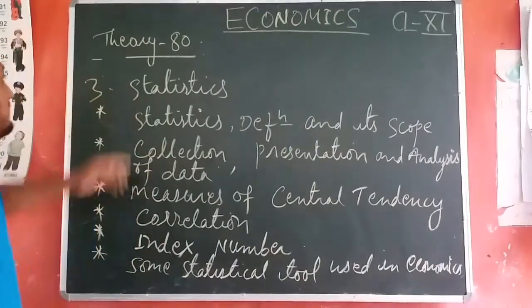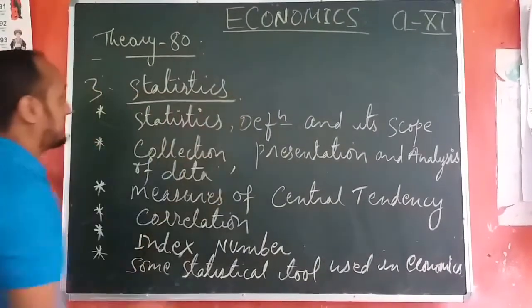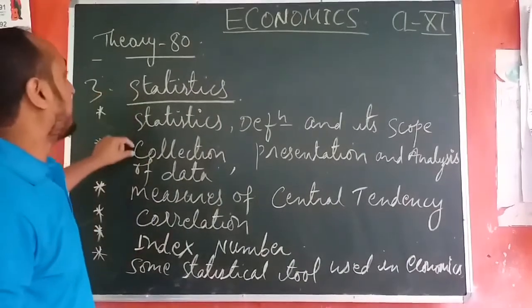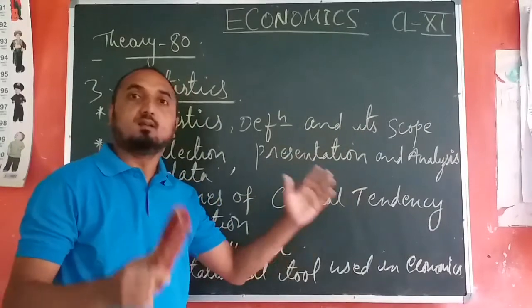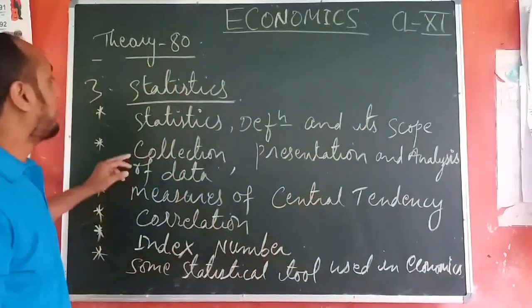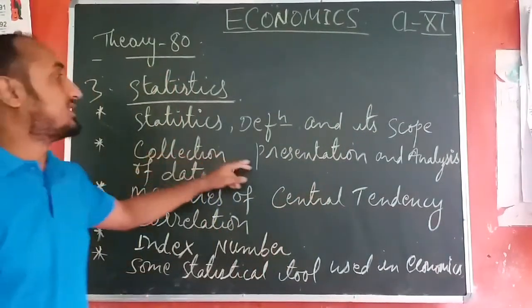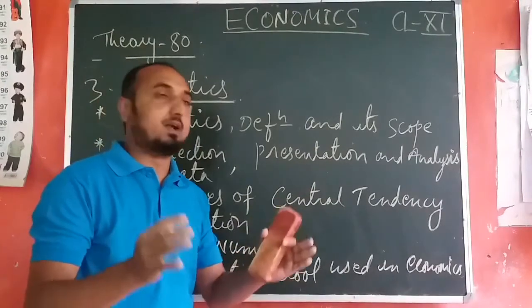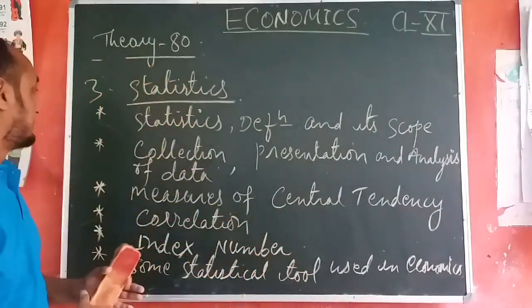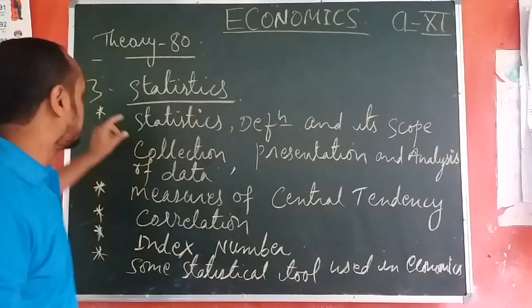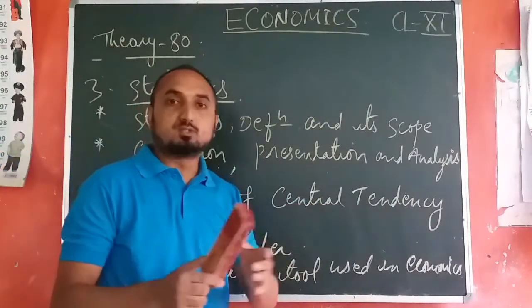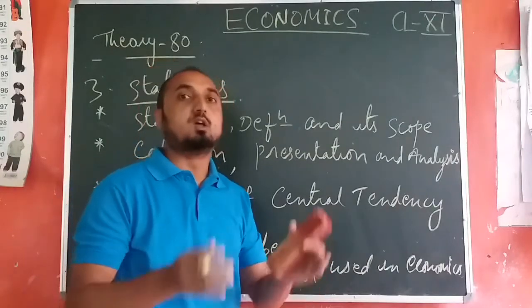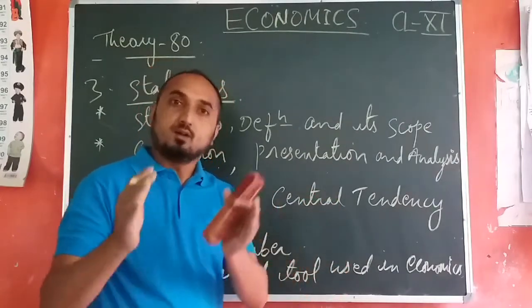The third portion covers the statistics. Okay, so in this portion we have to study about the definition of statistics, its scope and limitation. And the next one we have collection, presentation and analysis of data. So these all are the parts of that statistics. The next thing we have to study in this statistics is measures of central tendency. So these measures of central tendency include mean, median and mode.